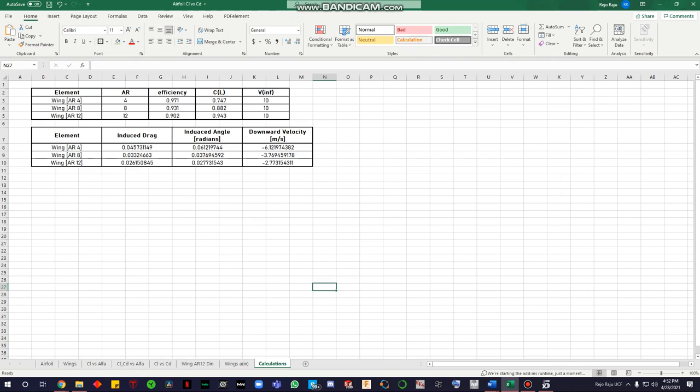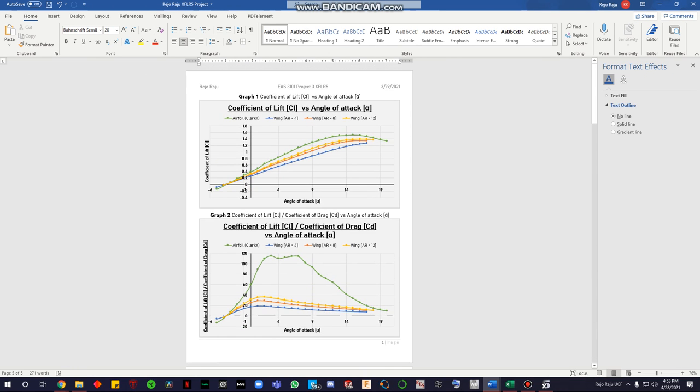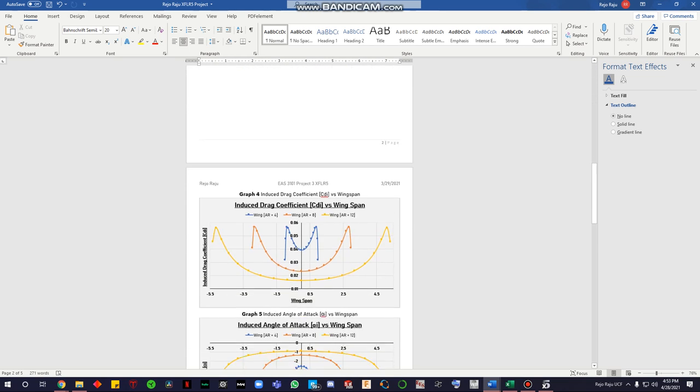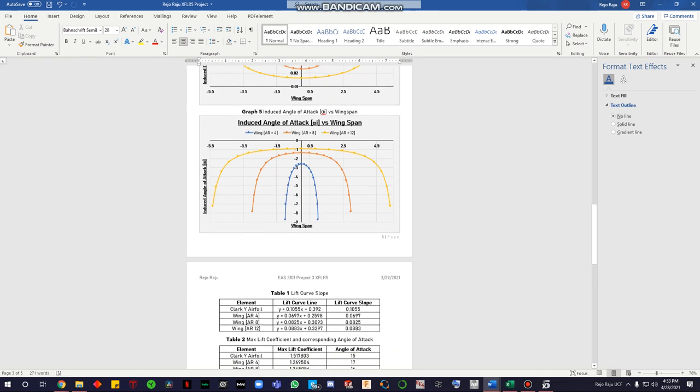And then finally, of course, we had to do our calculations. These are the values I got from XFOIL, and then from there I did some calculations, as you can see here, for induced drag, calculated using the CL that I got from XFOIL, induced angle, and then the downward velocity as well. And then I put that all neatly into a table, starting with each of the graphs, titled it. That's the 3 graphs. These are the other 2 graphs for the induced drag coefficient and the induced angle of attack.